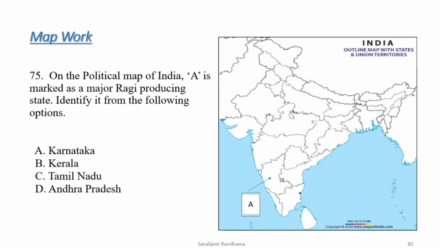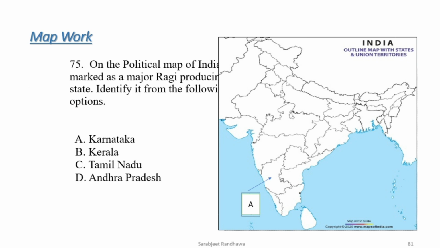Next is, again here, a state is marked which is the largest producer of ragi, and you have to identify the state from the options given: Karnataka, Kerala, Tamil Nadu, Andhra Pradesh. The correct option is Karnataka.